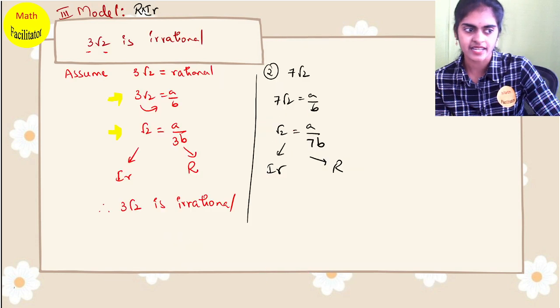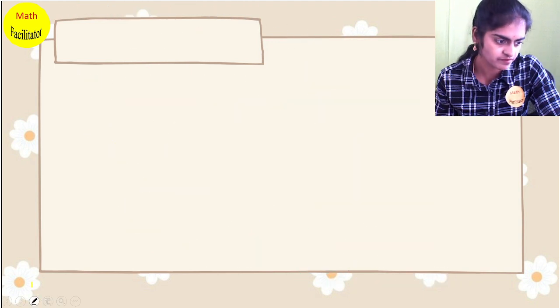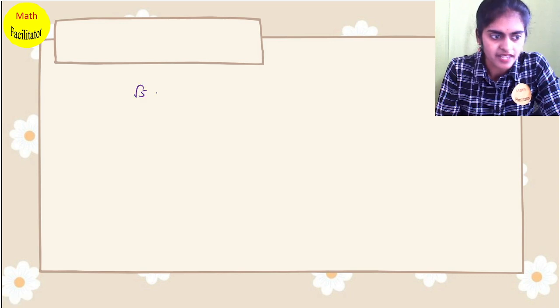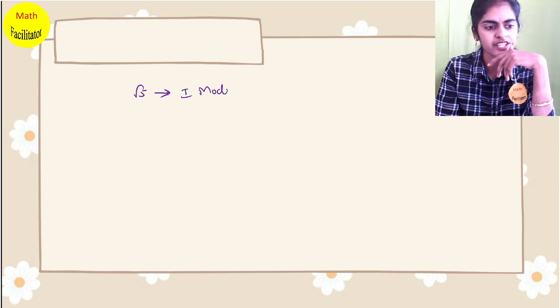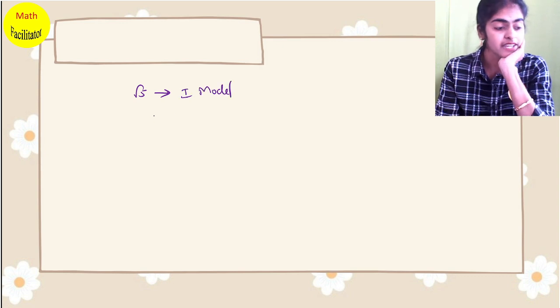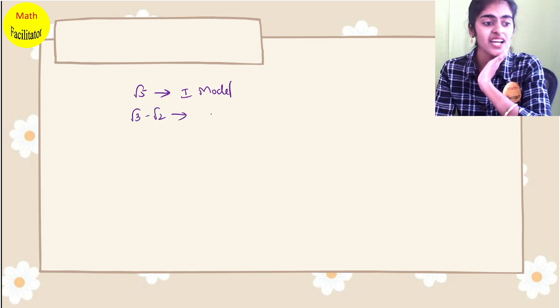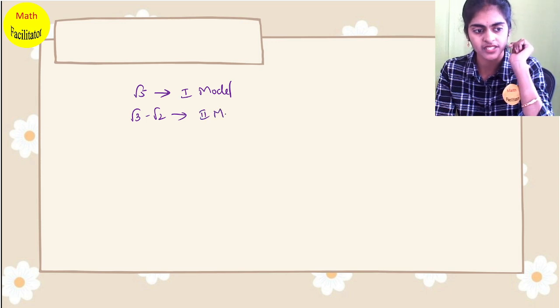So understand when a question is given, immediately analyze. Suppose now I give you a question. Now I say root 5. Immediately you should think of a root of any prime number. So this is the first model. I should write all those steps. If I give you root 3 minus root 2, immediately you have to think, these are two irrational numbers. Subtraction of two irrational numbers. So this is model 2.